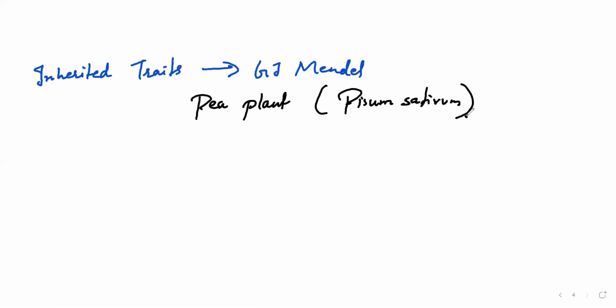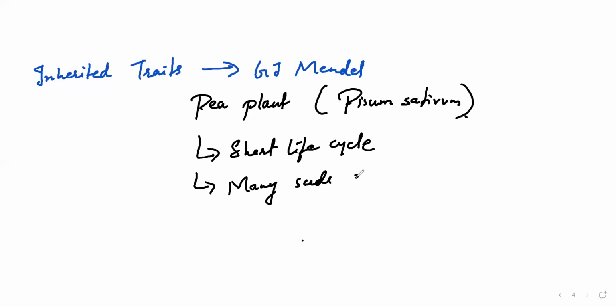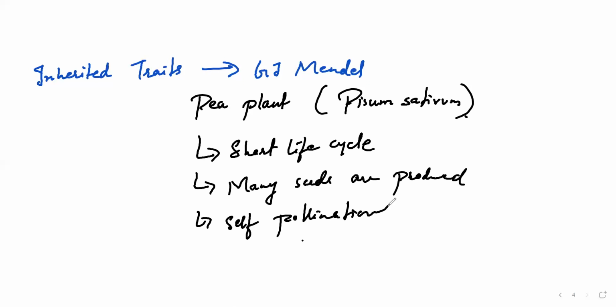So why did he take the pea plant? There are several reasons for this. First of all, pea is a plant which has a short life cycle. Second, in a pea plant, many seeds are produced. It's a self-pollinating plant. And lastly, it has several different contrasting characters.